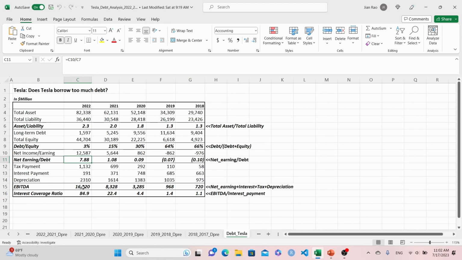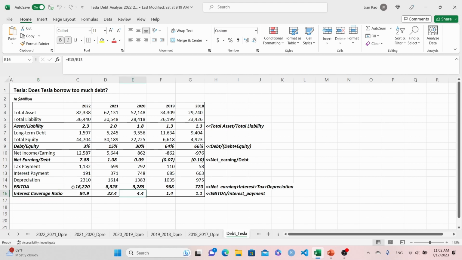The next one we're looking at is the interest coverage ratio. For this one, we need to calculate the company's EBITDA. EBITDA is net income, adding back interest payment, tax, depreciation, and amortization. This gives you a company's true earnings without considering tax laws, capital structure, depreciation, and all that. Banks usually look at the interest coverage ratio when they loan money to companies, and usually they like to see above 4 times.